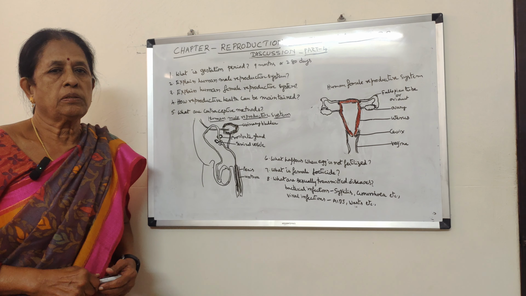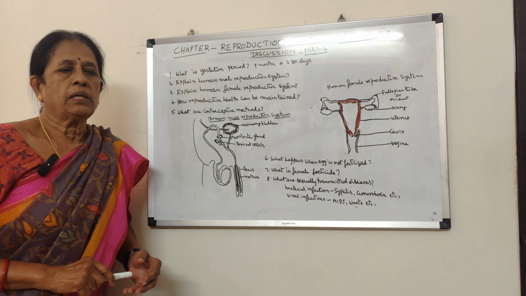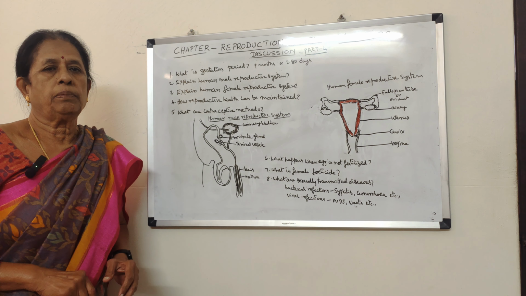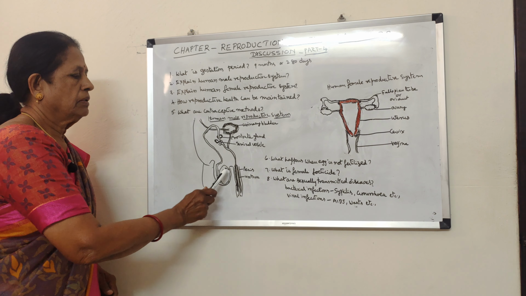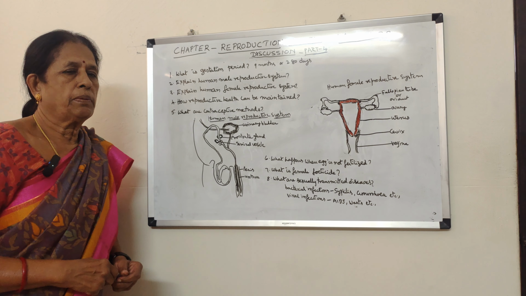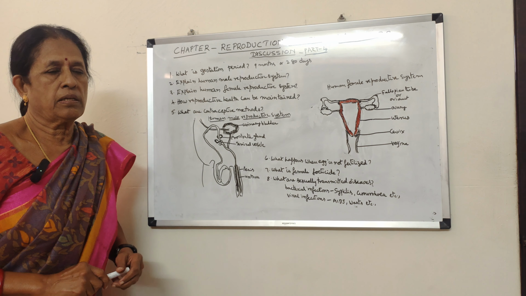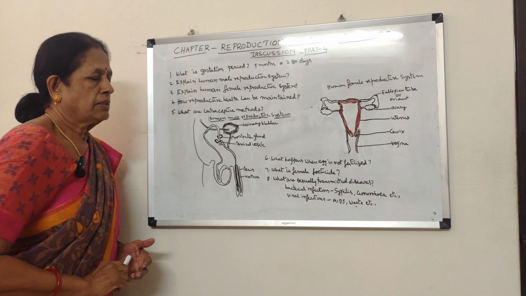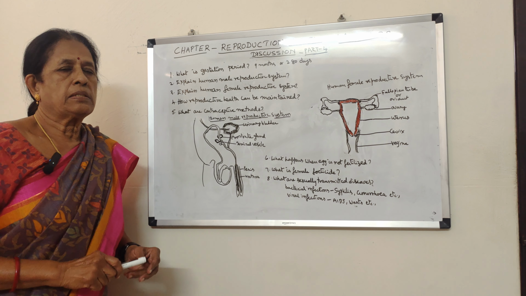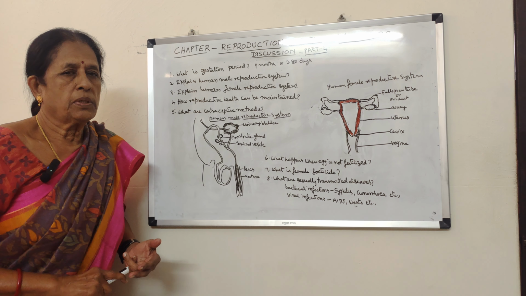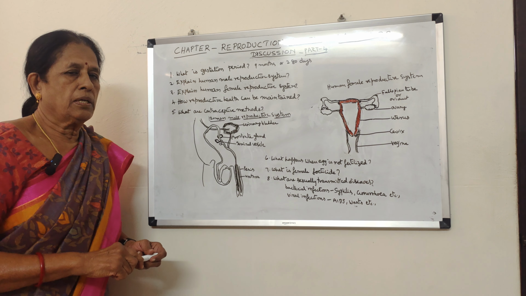So explain human male reproductive system. Man is a unisexual organism. It means a human being contains either male reproductive organs or female reproductive organs. So what are the male reproductive organs? A pair of testes are present in sac-like structures which are called scrotal sacs or scrotum. Scrotal sacs contain testes. The testis function is to produce sperms and it also secretes a hormone which is called testosterone.